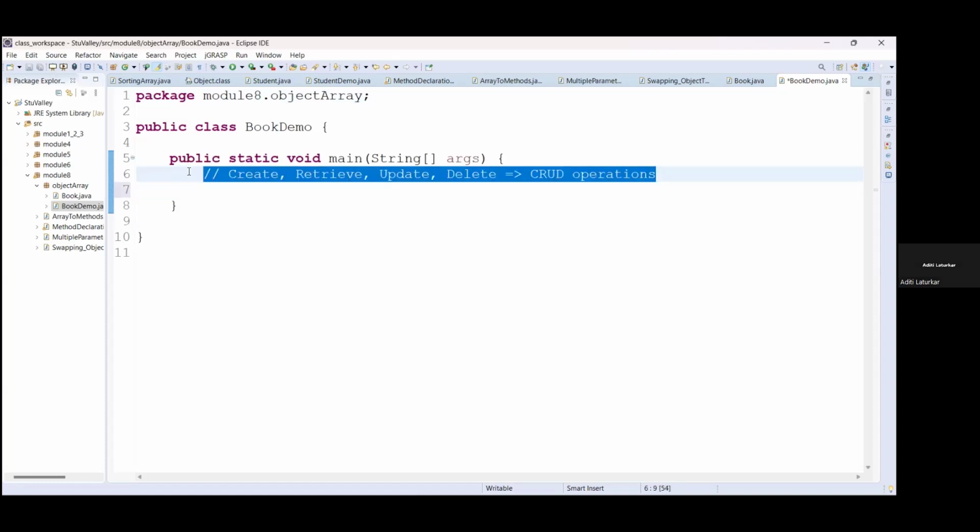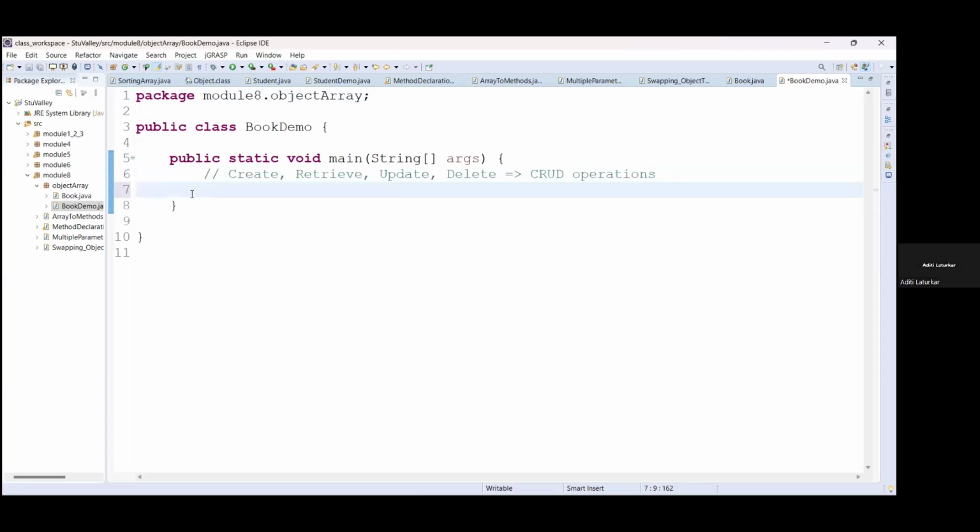So these CRUD operations, how to perform the CRUD operations on the object array, that we will see one by one. First of all, we will see how to create the object array.